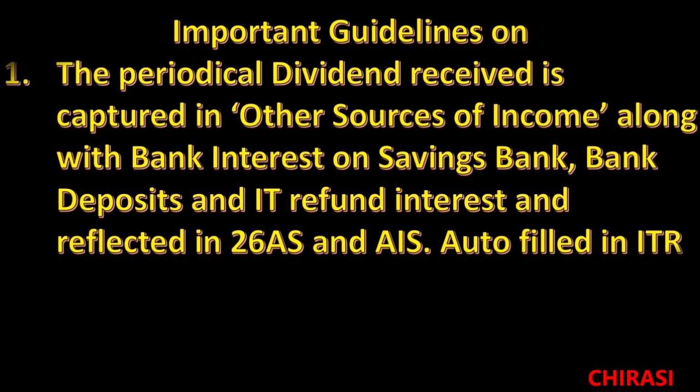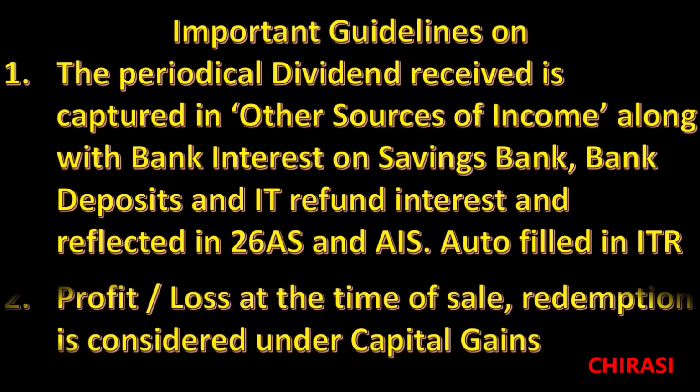Number one, the periodical dividend received is captured in other sources of income along with bank interest on savings bank deposits and IT refund interest, and is reflected in 26AS and AIS, and it is automatically filled in the respective ITR returns. Number two, profit or loss at the time of sale or redemption is considered under capital gains.